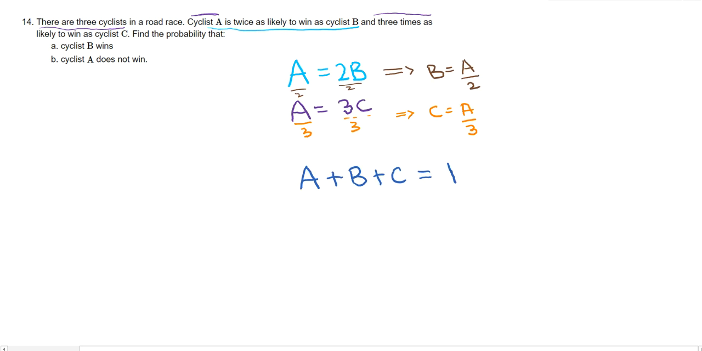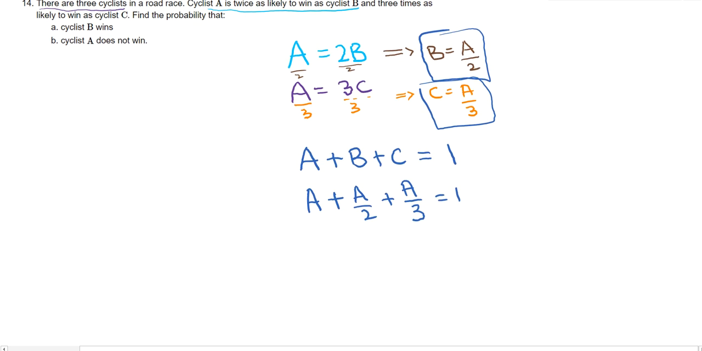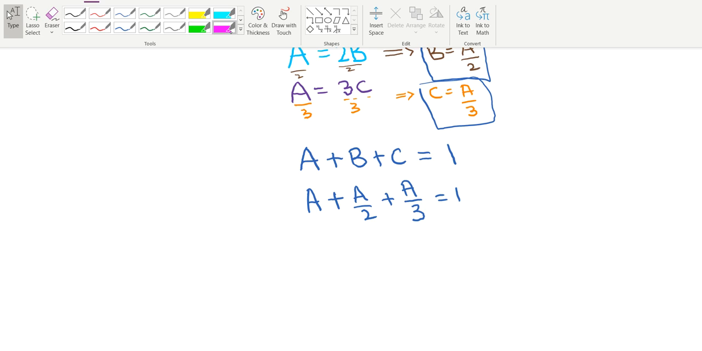The probability of A, we don't know what it is, but we know that it's denoted by A. For B, we have a relationship in terms of A, so I can just use that: B equals A over 2. I'll put A over 2 there. And for C, I have a relationship in terms of A as well, which is A over 3, and the sum equals 1.